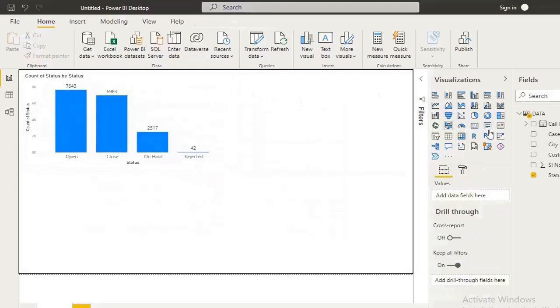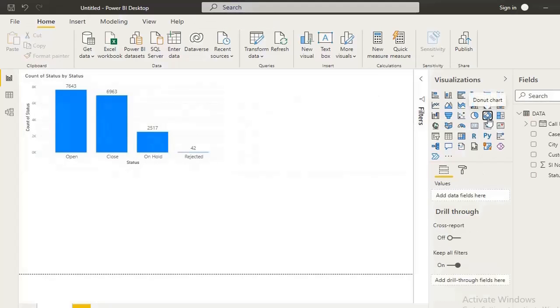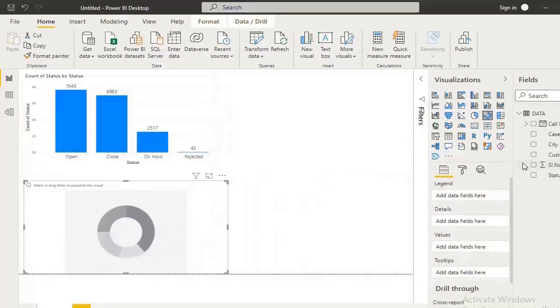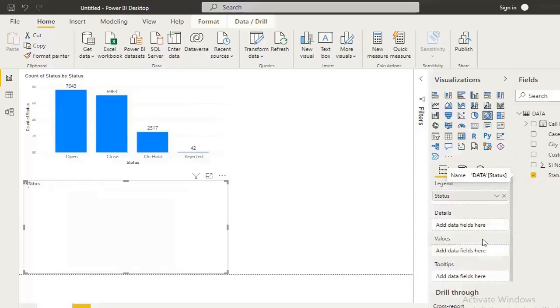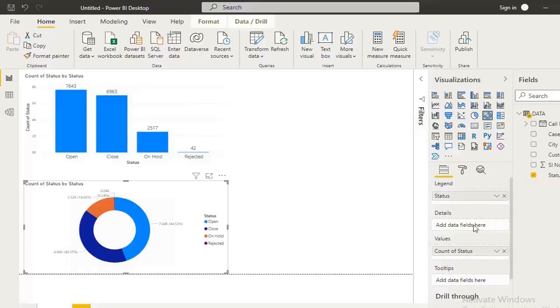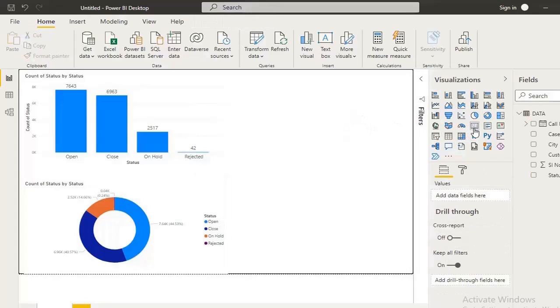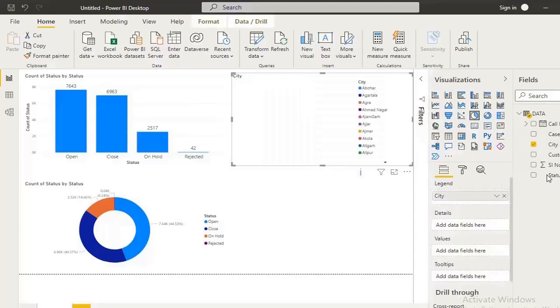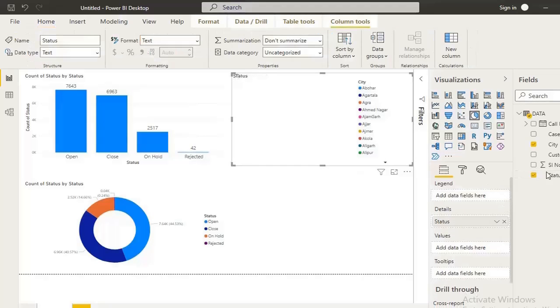Similarly, we have another chart also. We have this donut chart. I'm going to click this donut chart, and the information I want is the status wise bifurcation basically. So status is here. See, we can show the status bar also. Similarly, we have other charts and graphs also. This one is basically the pie chart.